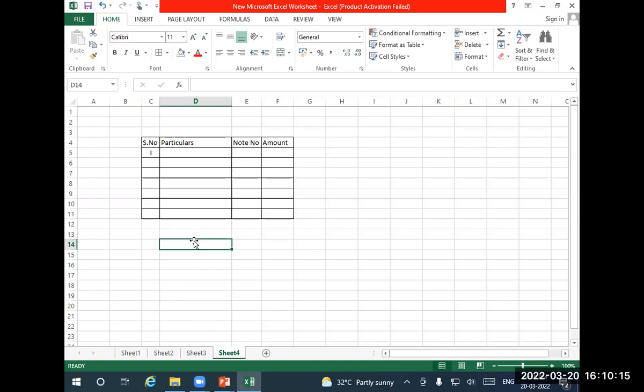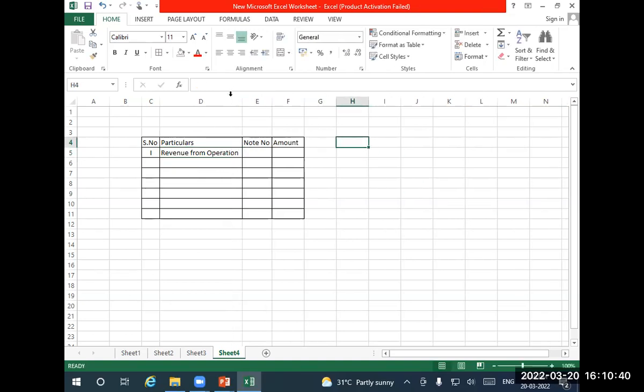Statement. Okay, the first one is Roman letter 1. Revenue from operation. Those who are not able to find it, just write it. Later you can check it. Revenue from operation. What is this revenue from operation? Where can you find it in the trial balance? Revenue from operation is nothing but sales. Revenue from sales.